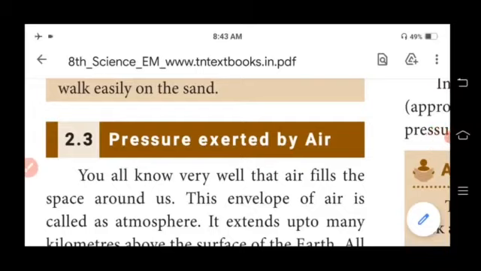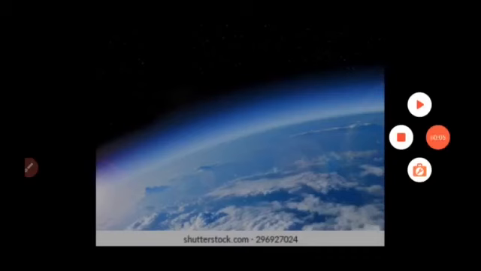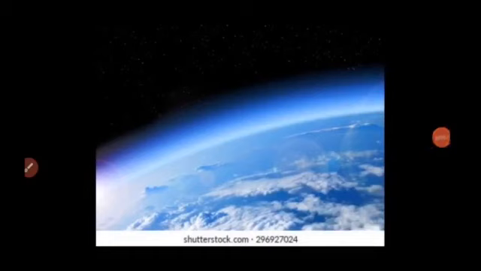Pressure exerted by air. Students, you all know very well that air fills the space around us. This envelope of air is called atmosphere. It extends up to many kilometers above the surface of the earth.